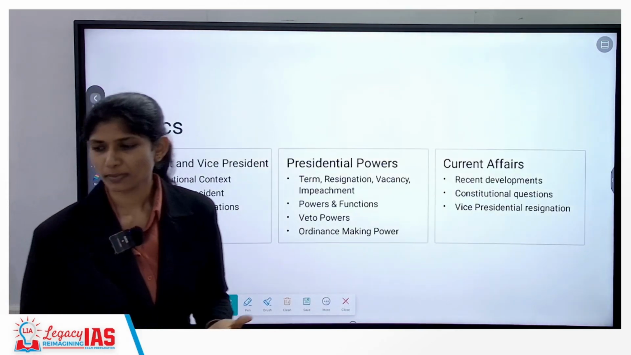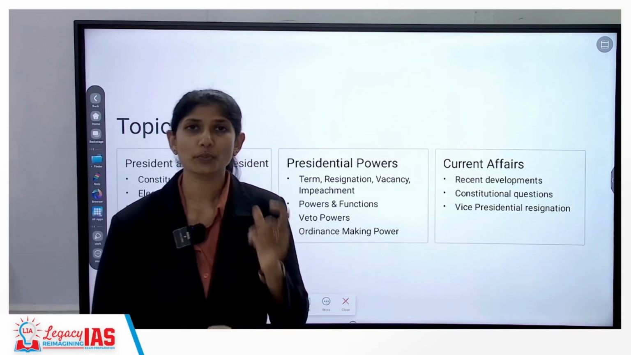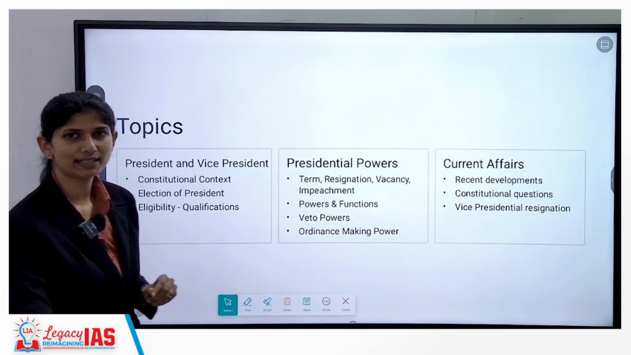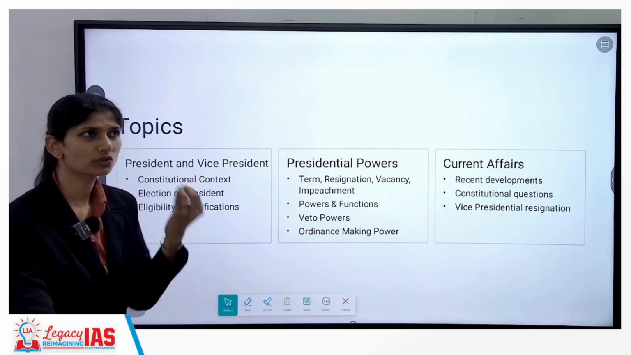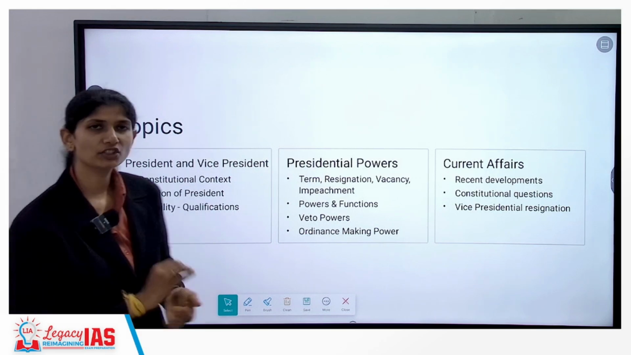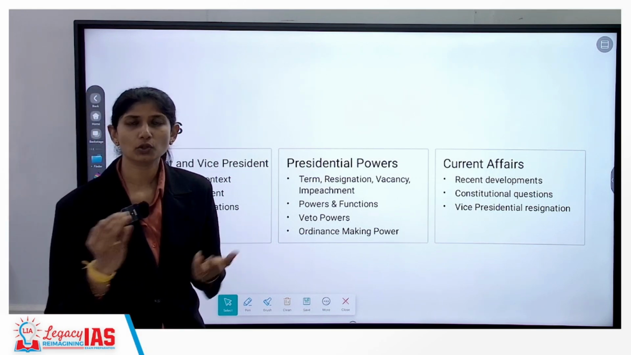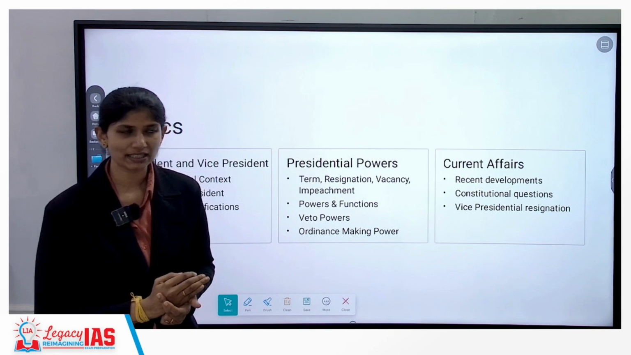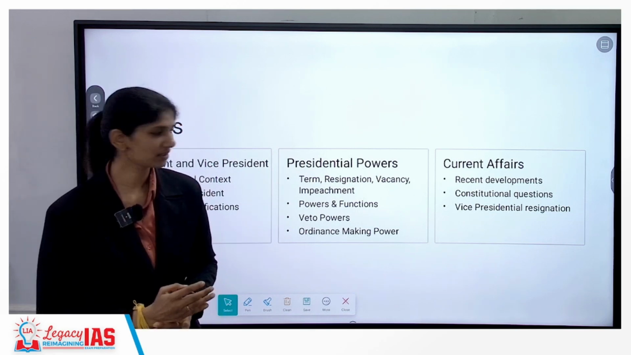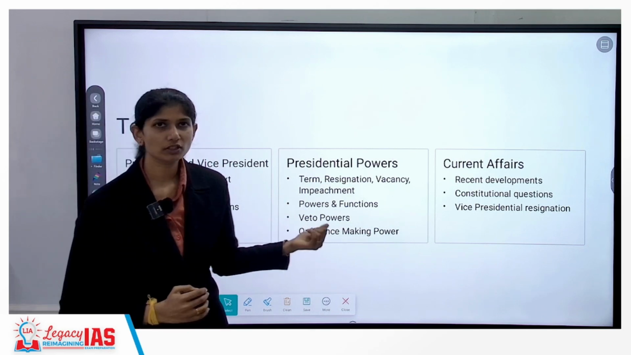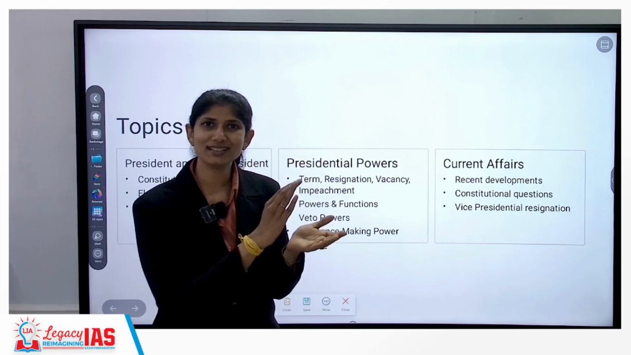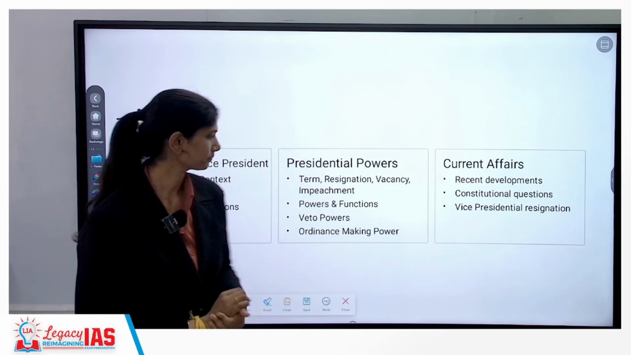What are the topics that we will be discussing from your president topic? We will be speaking from constitutional context, that is what are the constitutional provisions, which articles mention about them. We will be speaking about the election of president, the qualification, eligibility criteria. We will also be speaking about your term, resignation, vacancy. We will be speaking from powers and functions. Now the same structure we will follow for president as well as vice president.